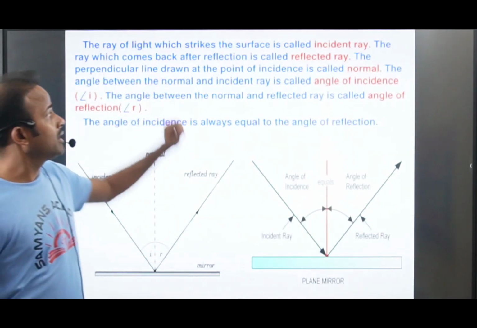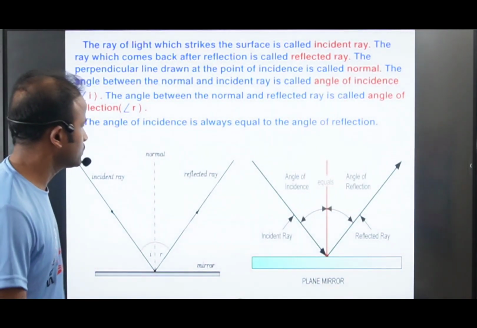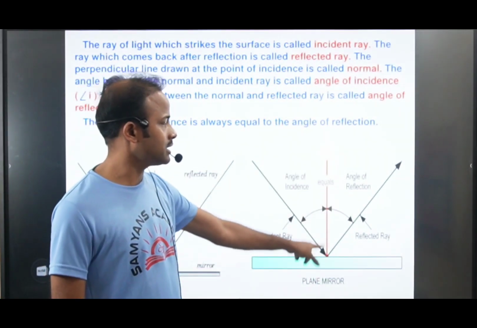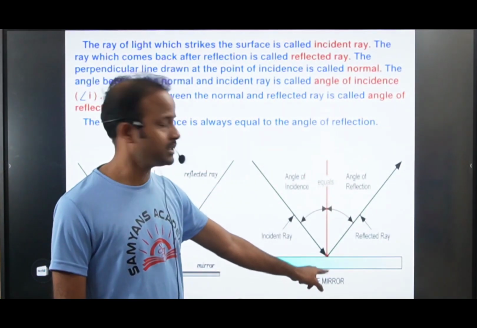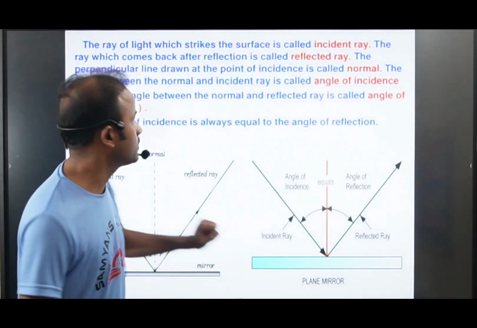Now, the perpendicular line drawn at the point of incidence is called the normal. Now you see this red color line is what we call the normal. This is the line perpendicular to the shiny surface, and it is called the normal.